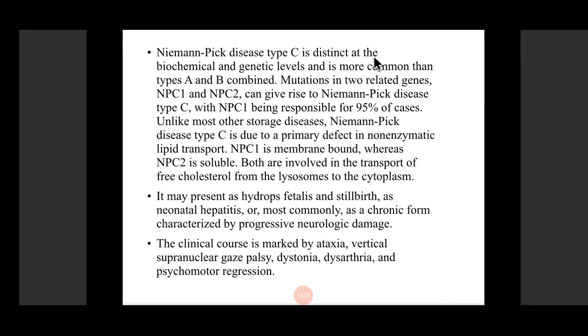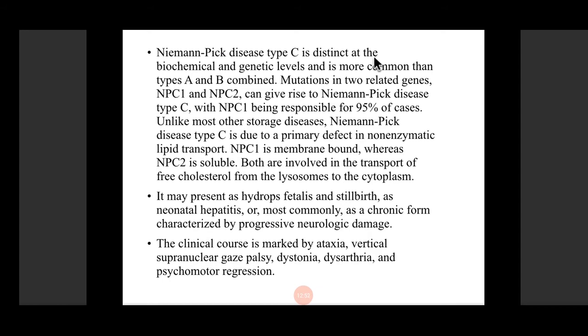Then there is type C, which is a rare form, and it is more common than type A and type B combined. Mutation mainly occurs in two genes, that is NPC gene 1 and NPC gene 2. Unlike most storage disorders, Niemann-Pick disease type C is primarily due to a defect in non-enzymatic lipid transport.